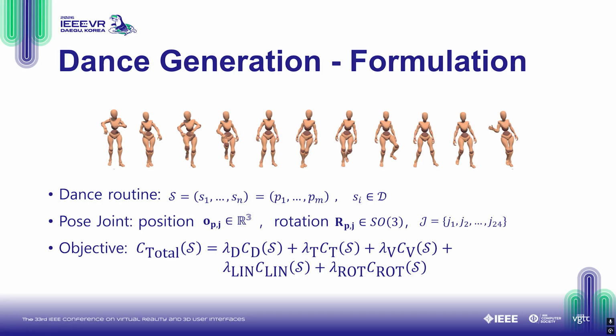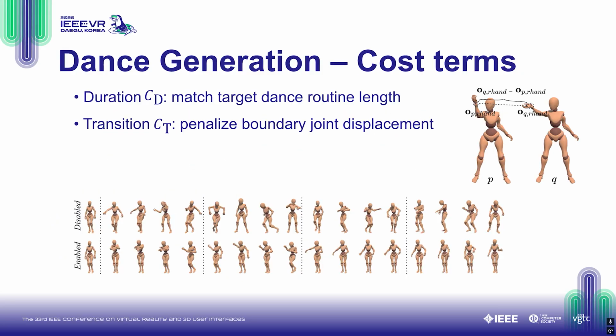Our goal is to find a routine that minimizes the total cost, which is a weighted sum of duration, transition smoothness, variety, and two intensity costs based on translational and rotational kinetic energy. Duration cost ensures the routine matches the desired length, and transition cost focuses on segment boundaries and penalizes large joint displacement between the last pose of one segment and the first pose of the next segment. This will improve the smoothness.